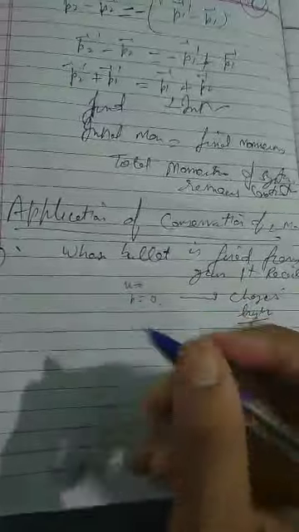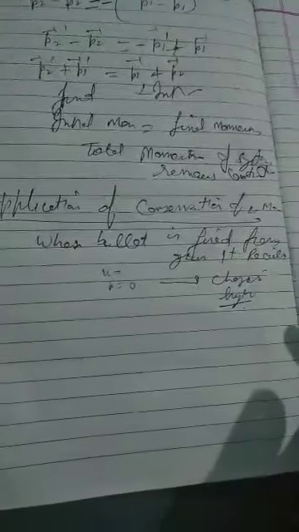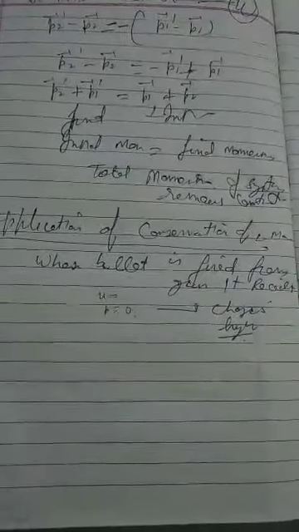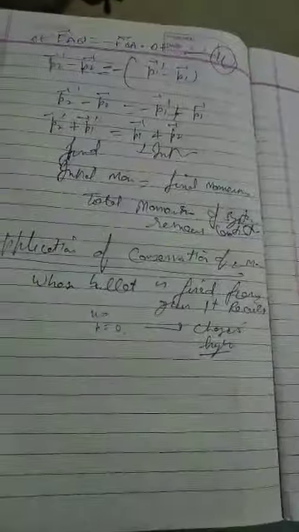This is because initial momentum is very low and final momentum is very high. That's why the gun must be held very tightly to the shoulder of the officer, so that they behave like one system and he or she will not get hurt.